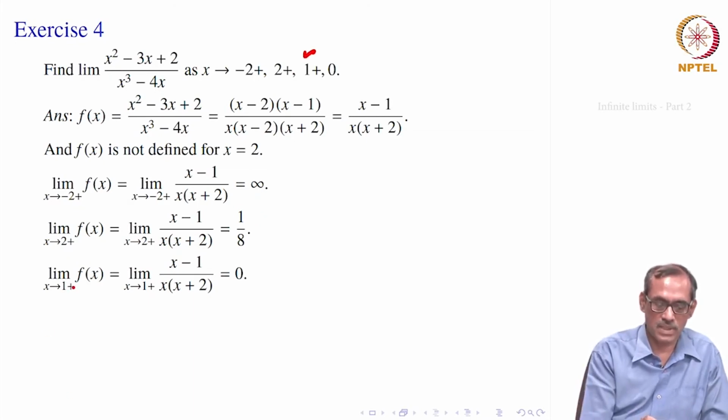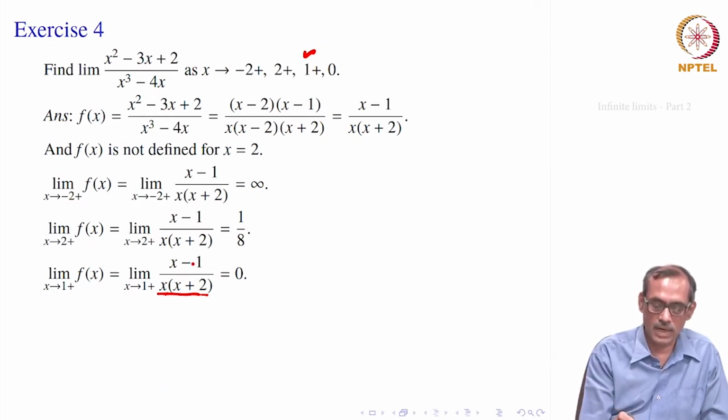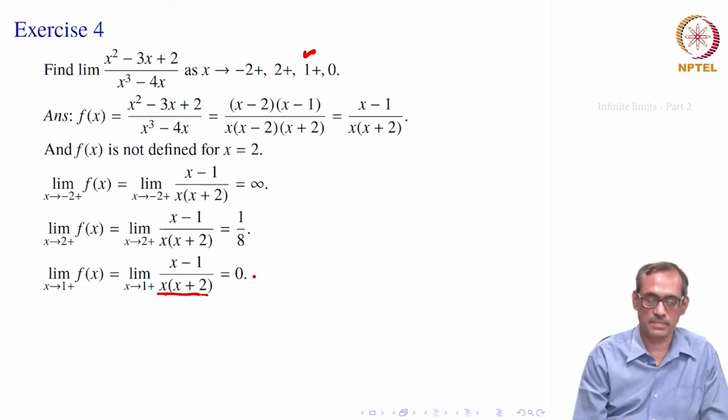So, find the limit of the same function as x goes to 1 plus. So, x goes to 1 plus, there is no problem in the denominator. This is near 1, this is near 3. So, it is really 3, denominator limit is 3, numerator limit is 1 minus 1. So, that will be 0, therefore, the limit is 0.